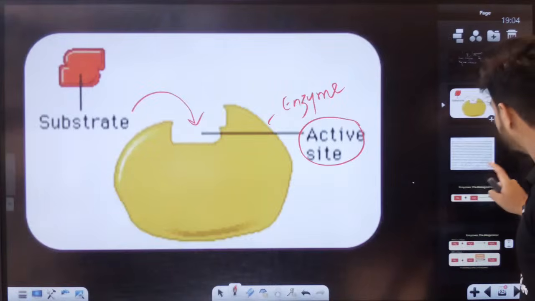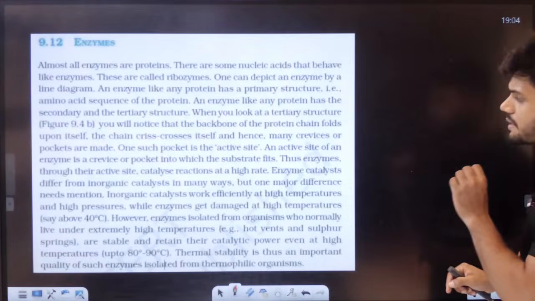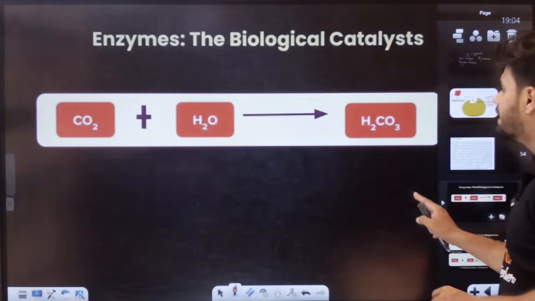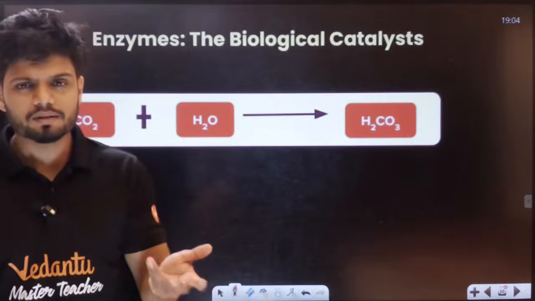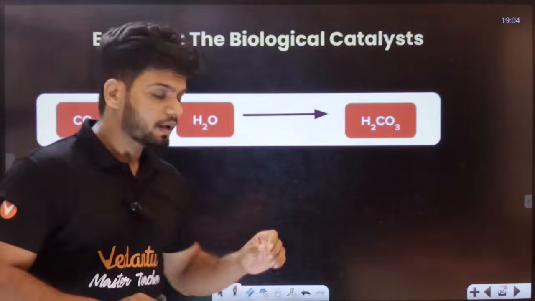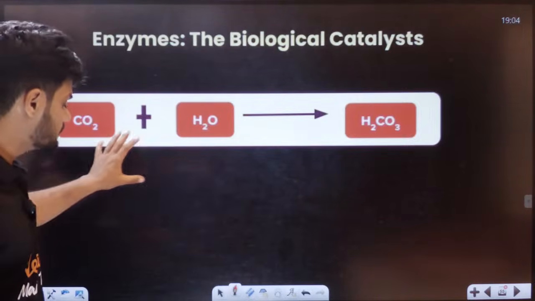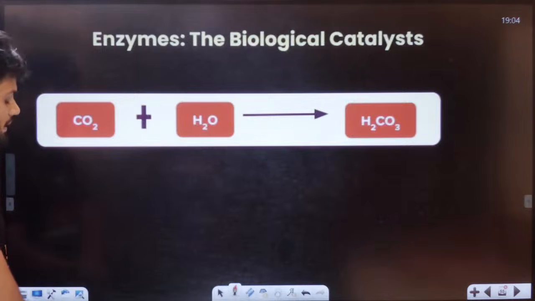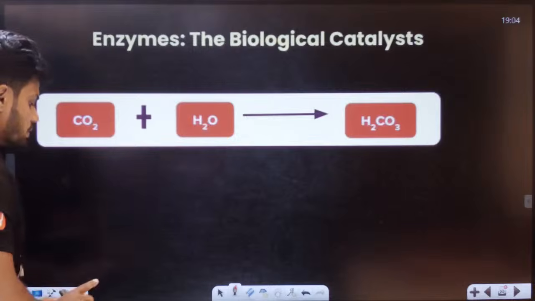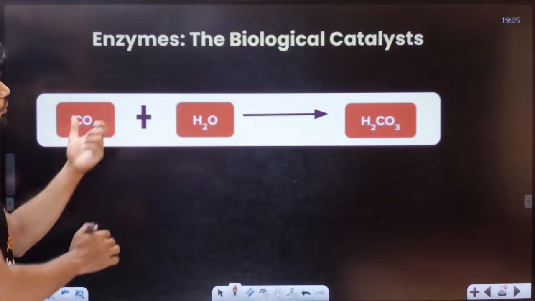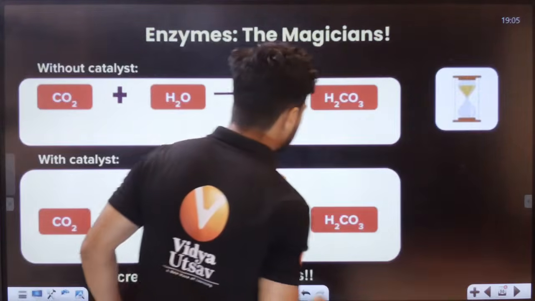Okay, students. Now let's understand why do we need enzymes? Like, what is the power of enzymes? Now, students, here I have a normal reaction where CO2 plus H2O will give you carbonic acid. Now understand, students.